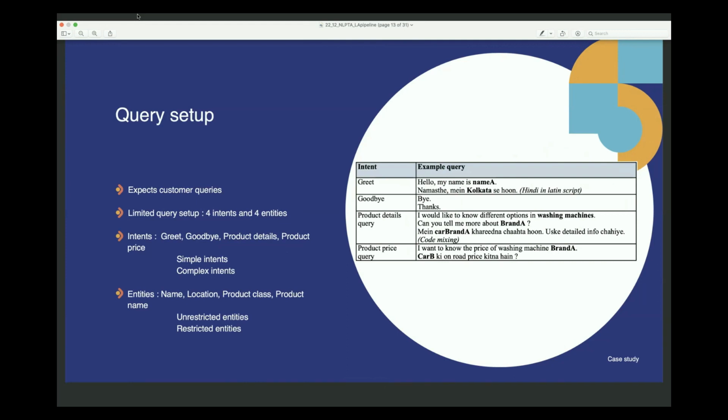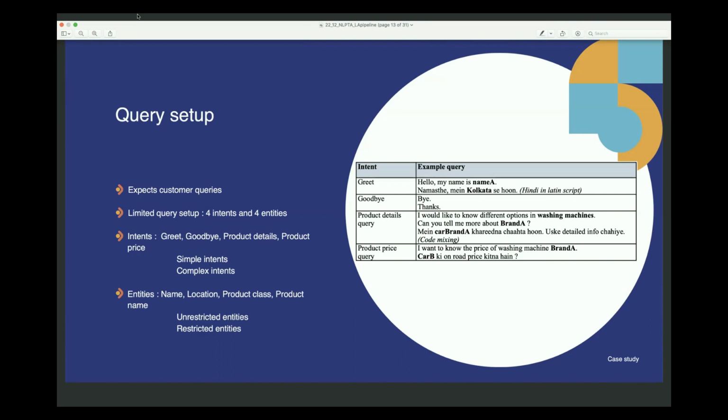It expects customer queries in 4 intents and containing 4 entities. So the customer queries should belong to greet, goodbye, product details, or product price. Greet and goodbye are simple intents, because it's like hello, hi, namaste, or bye, thanks, etc. Whereas product details and product price are more complex intents, because the queries are a little bit complex, with maybe 1 or 2 sentences and mentions of multiple entities.